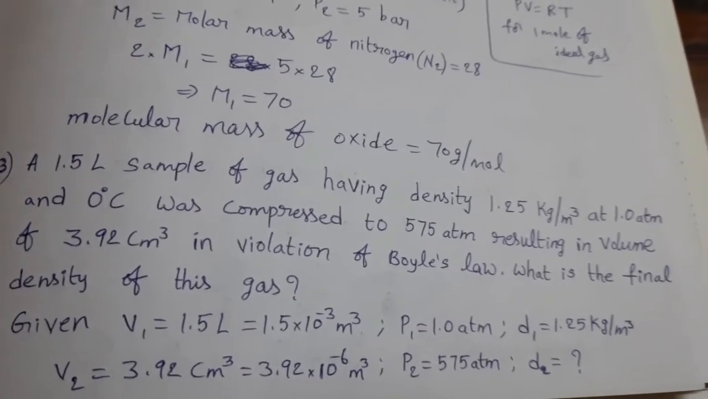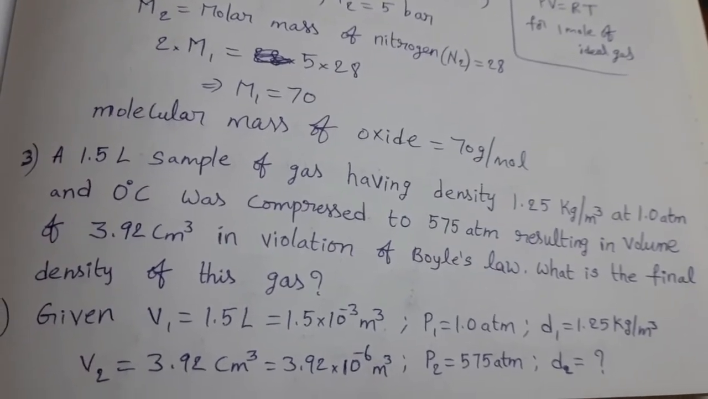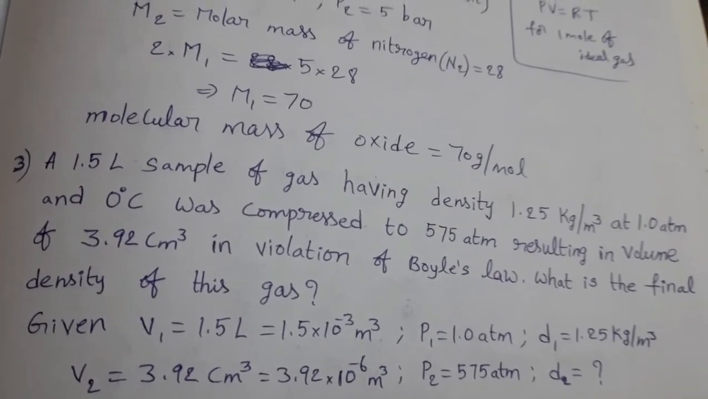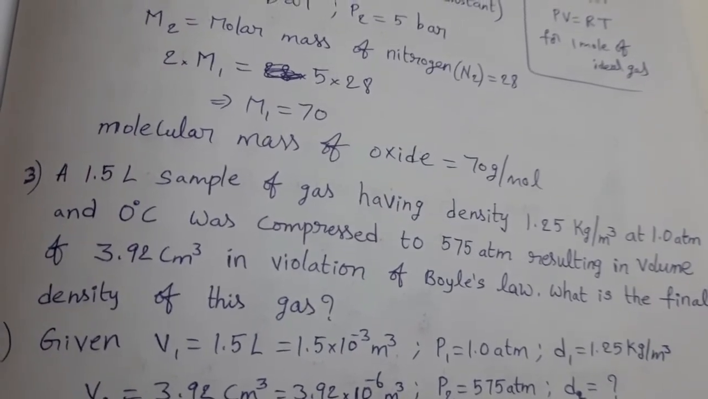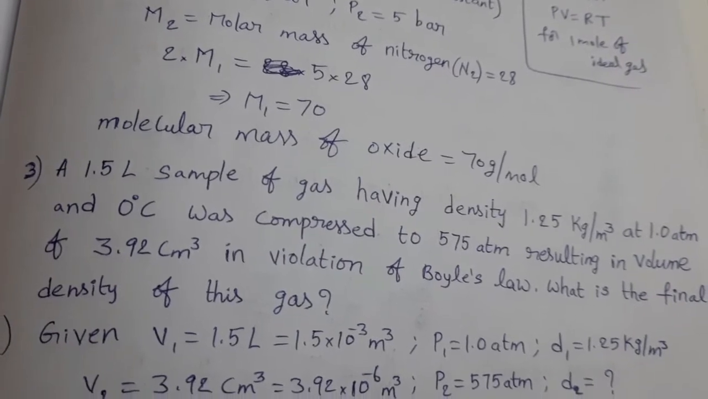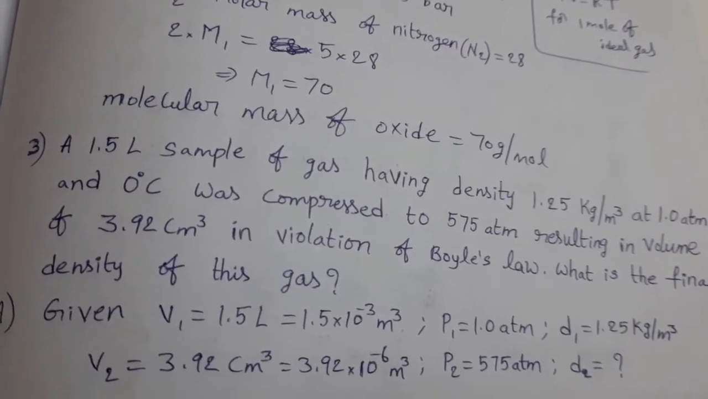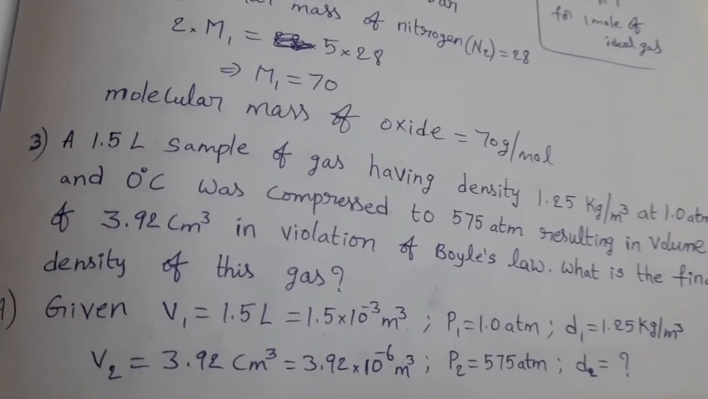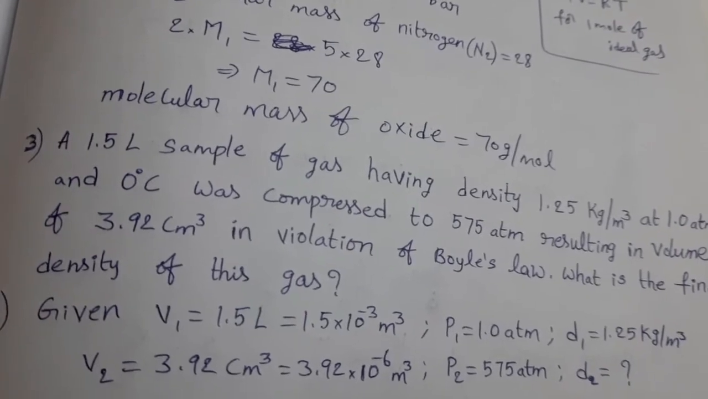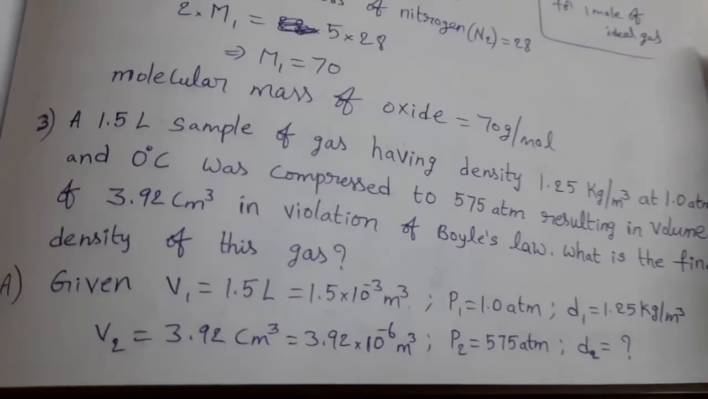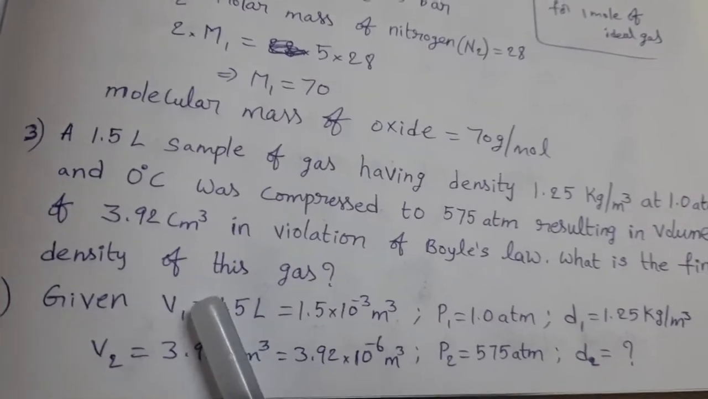Here, initial pressure is 1 atmosphere, volume 1.5 liters, final pressure 575 atmosphere. That means pressure increases or not? Yes, increases. Then volume should be decreased. But here, what is the final volume? 3.92 centimeter cube. So this gas is not obeying Boyle's law. Violation of Boyle's law takes place in this case.